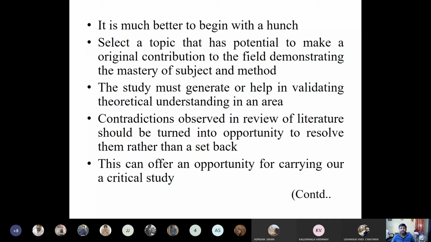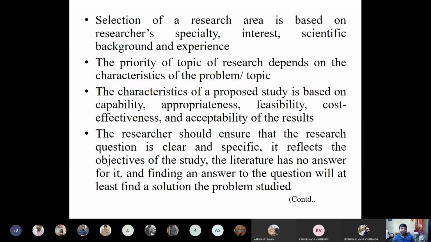This can offer an opportunity for carrying out a critical study, because whenever you are doing any kind of research, you should always be critical in nature. Unless you become very critical, you cannot do the study. Selection of a research area is based on the researcher's speciality, interest, scientific background, and experience. This is the problem we have, and we are also exposed to all these things. See, what is exactly happening?